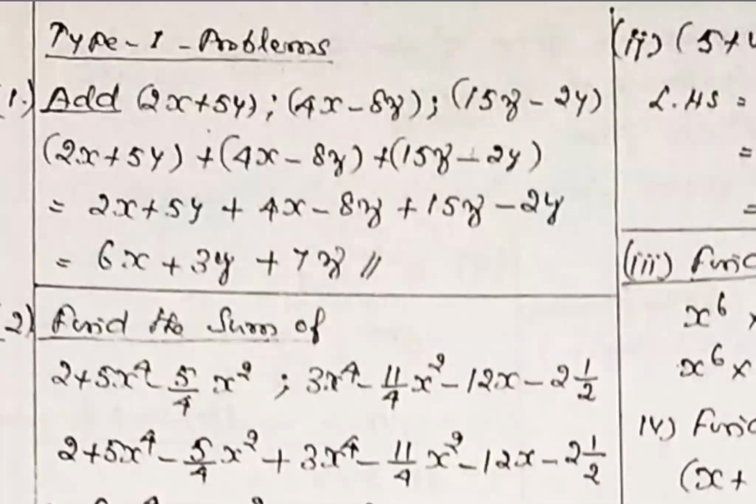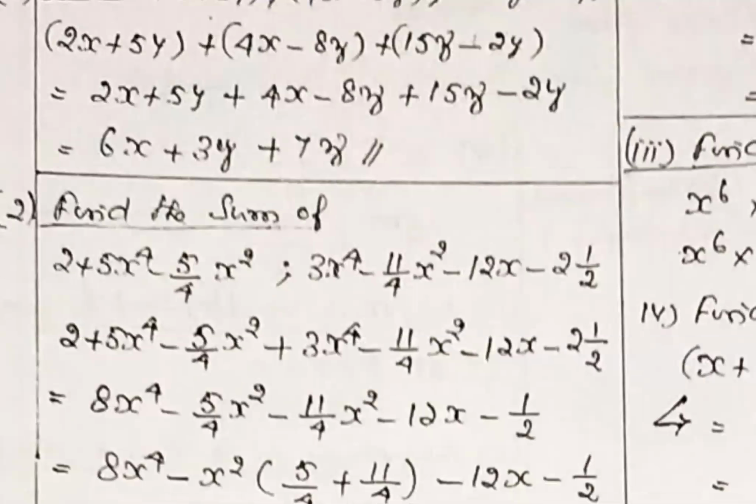Then add all the x values: 2x plus 4x is 6x, then plus 5y minus 2y becomes plus 3y, and so on. It's a very easy problem. I am only telling the model, so once you understand this model, you can attack any problem that comes.